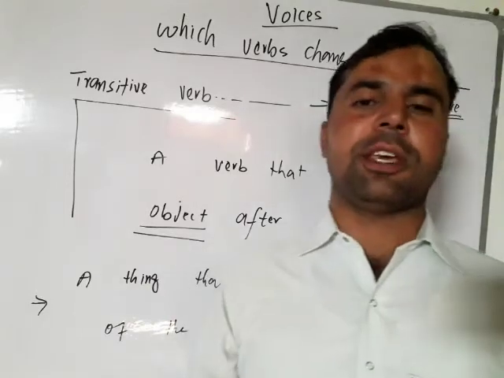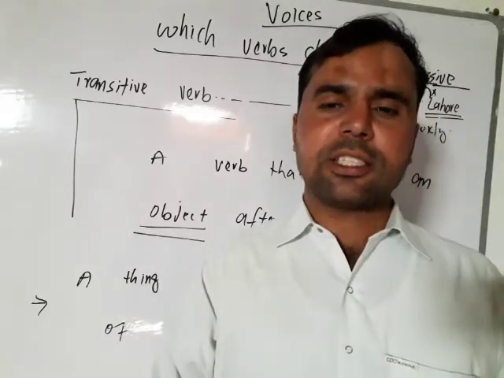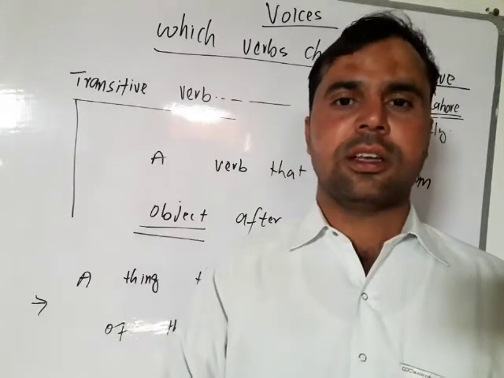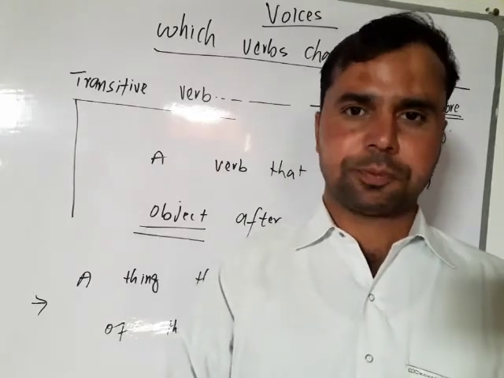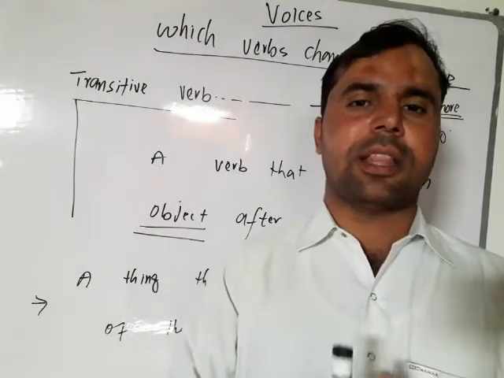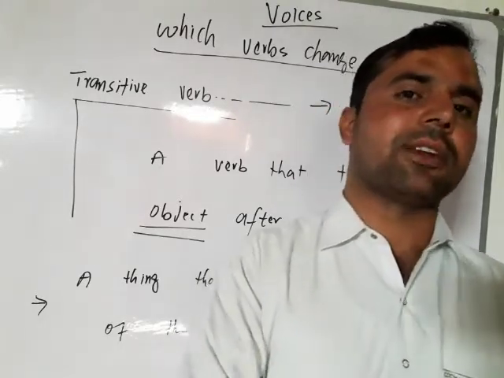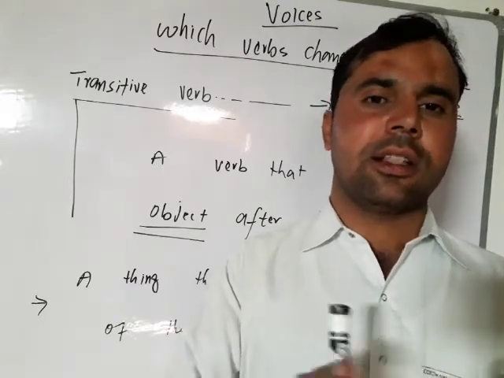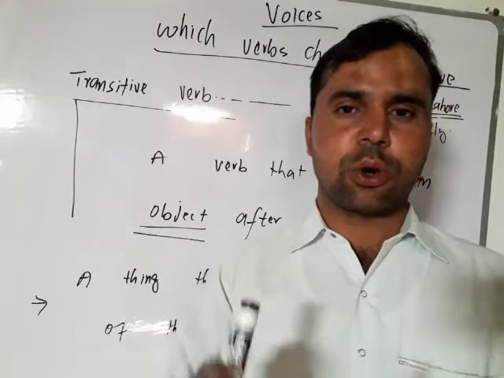So simply speaking, we can say that any sentence that has a transitive verb inside it can be changed into passive voice. A transitive verb is a verb that takes an object after it. An object is anything in a sentence that receives the action of the subject.